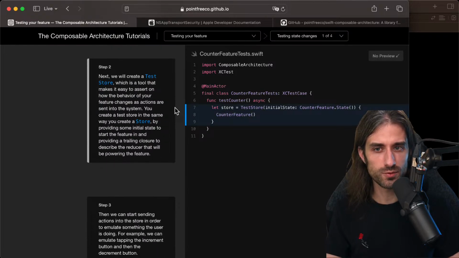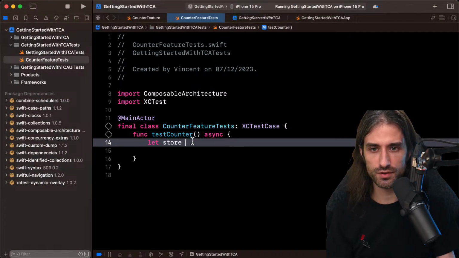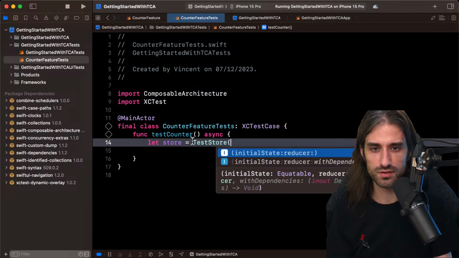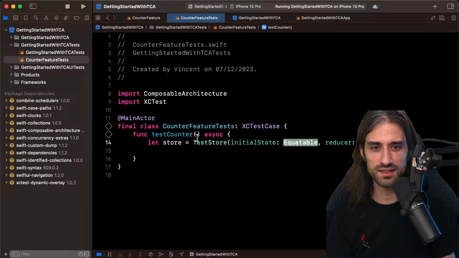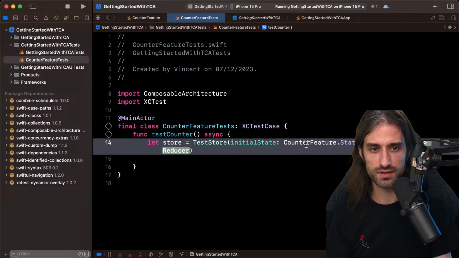So step 2. Next, we will create a test store, which is a tool that makes it easy to assert on how the behavior of your features changes as actions are sent into the system. You create a test store in the same way you create a store by providing some initial state to start the feature in and providing a trailing closure to describe the reducer that will be powering the feature. So let's create this store. So it's gonna be a test store. It takes some initial state, which is counter feature.state.